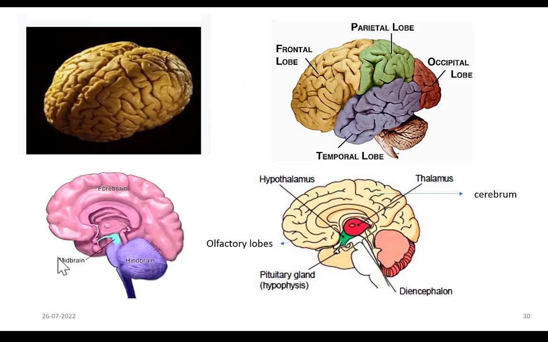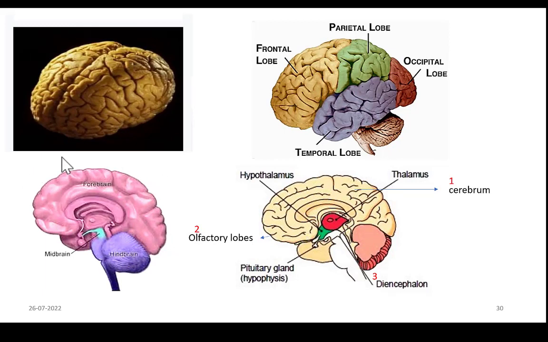Now look at this. This is the brain cut at the middle section. This view exposes three divisions of the brain. Forebrain: this whole pink region is the forebrain. This is the top layer, and this is the midbrain at the middle region, or we can say the middle layer. This stalk-like region is the midbrain. Then at the bottom we have the hindbrain. So at the top layer we have the forebrain, at the middle layer the midbrain, and at the bottom layer the hindbrain.